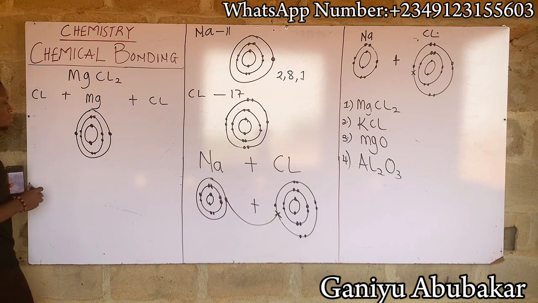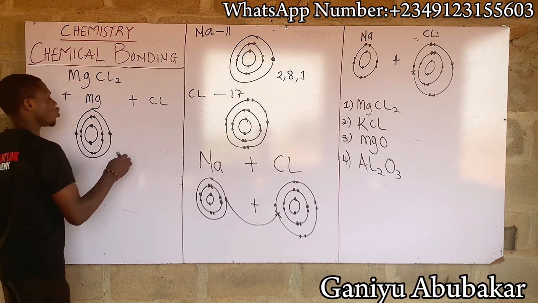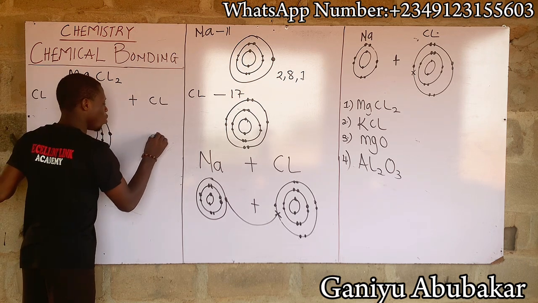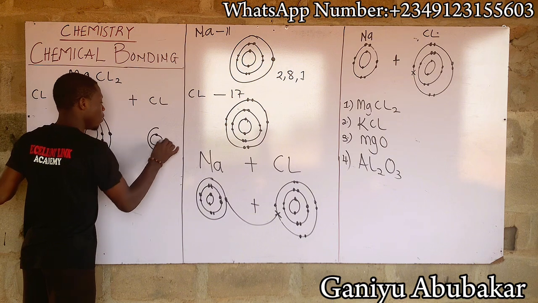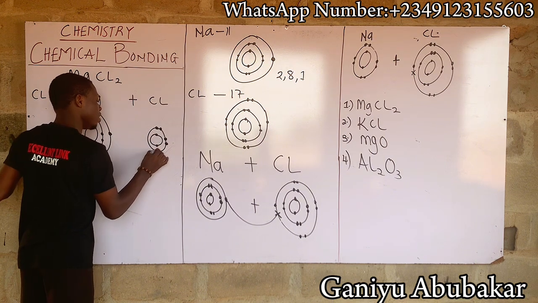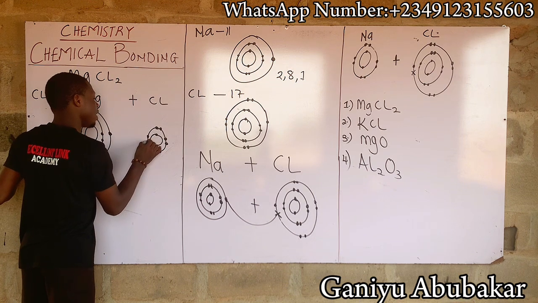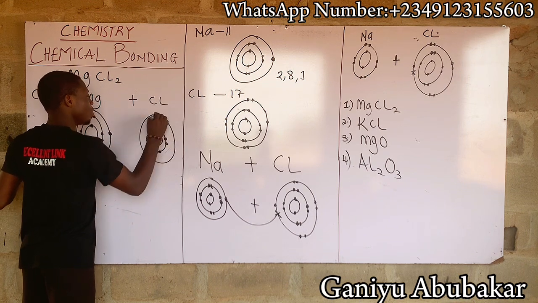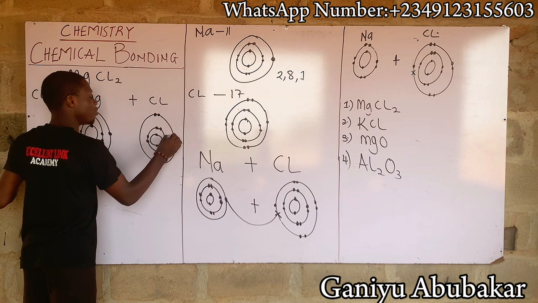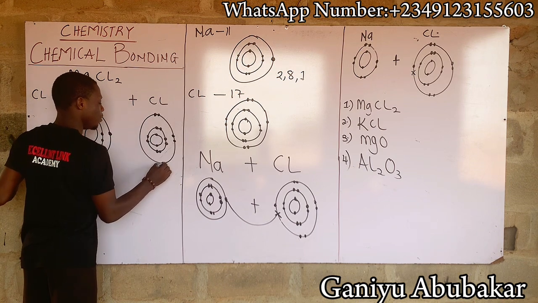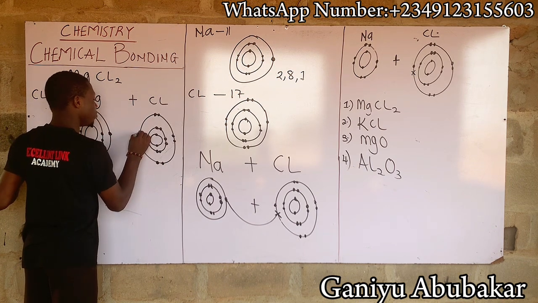This is my magnesium, 12 electrons. Chlorine is of course 17 electrons. Let's draw out chlorine. This is 1, 2, 3, 4, 5, 6, 7, 8, 9, 10, 11, 12, 13, 14, 15, 16, 17.